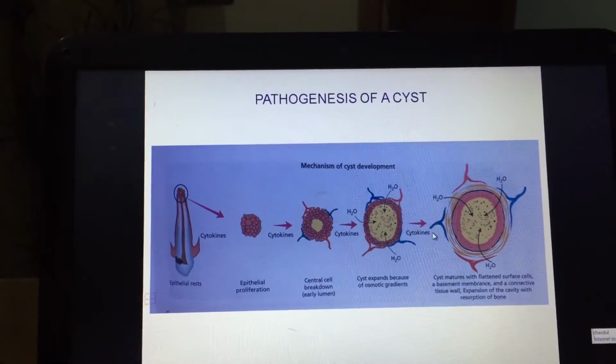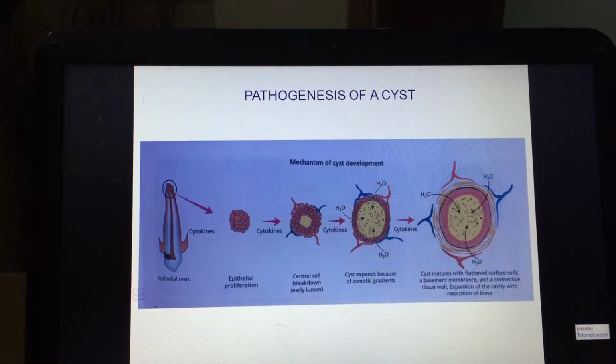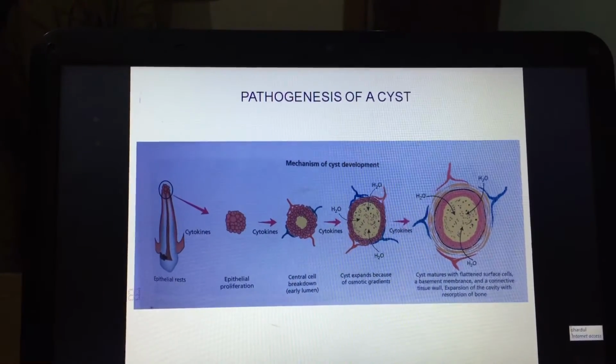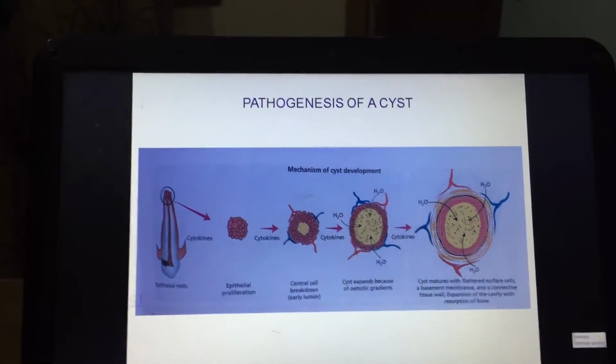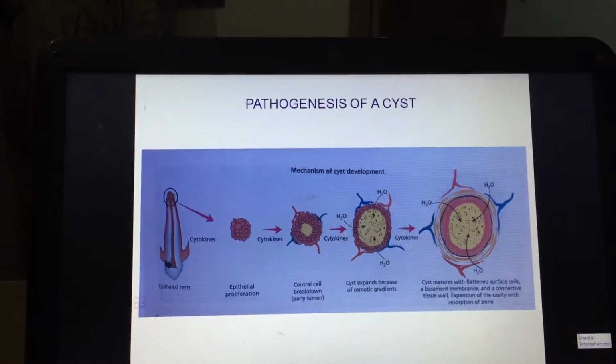The cyst matures with the flattened surface cells, basement membrane, and a connective tissue wall. Expansion of the cavity with the resorption of the bone. This is the mechanism of cyst development.